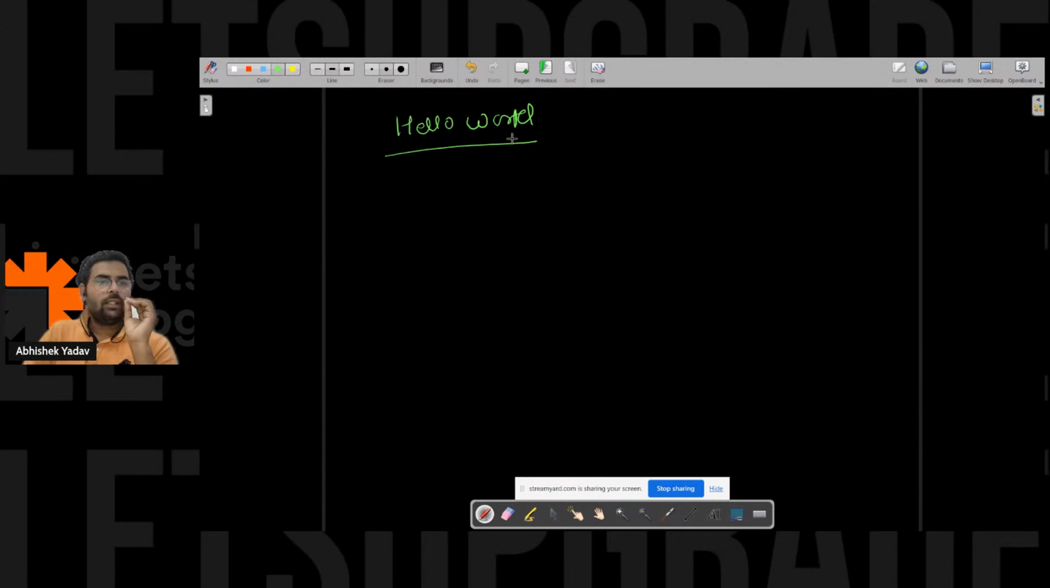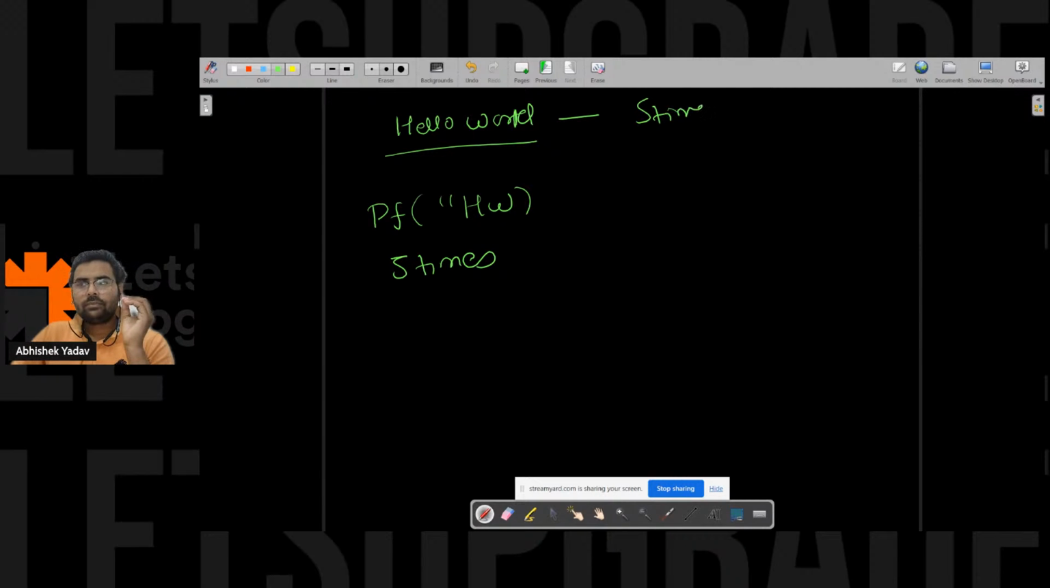So one way is that you can use the printf function, and inside printf you can write hello world 5 times. But this will lead to more complex code. Here we have 5 times, so it is easy to write 5 printf statements. But what if I have more than five?